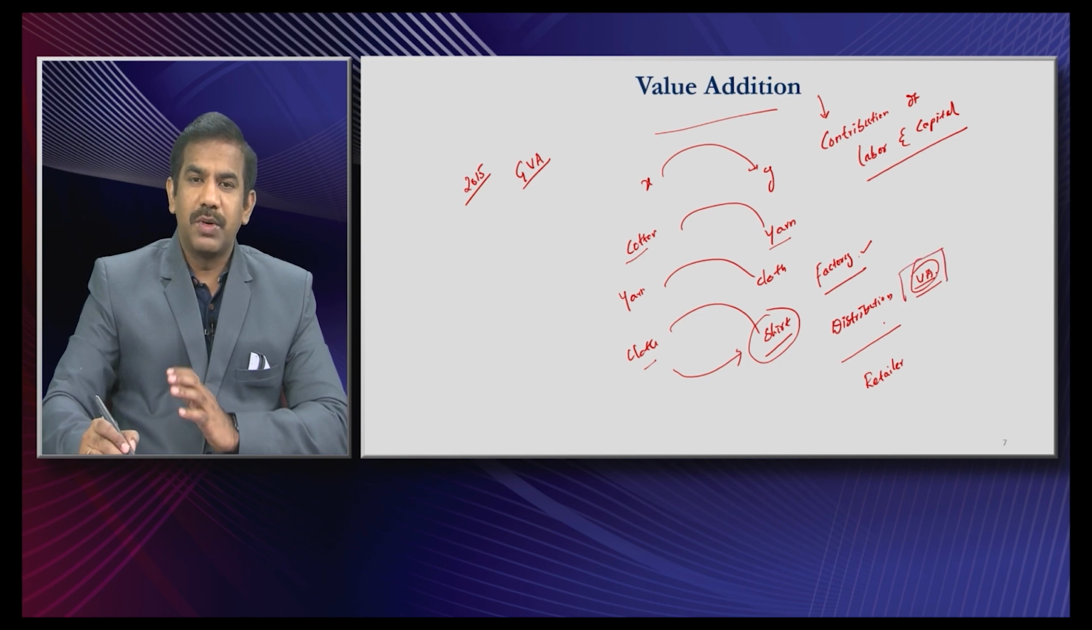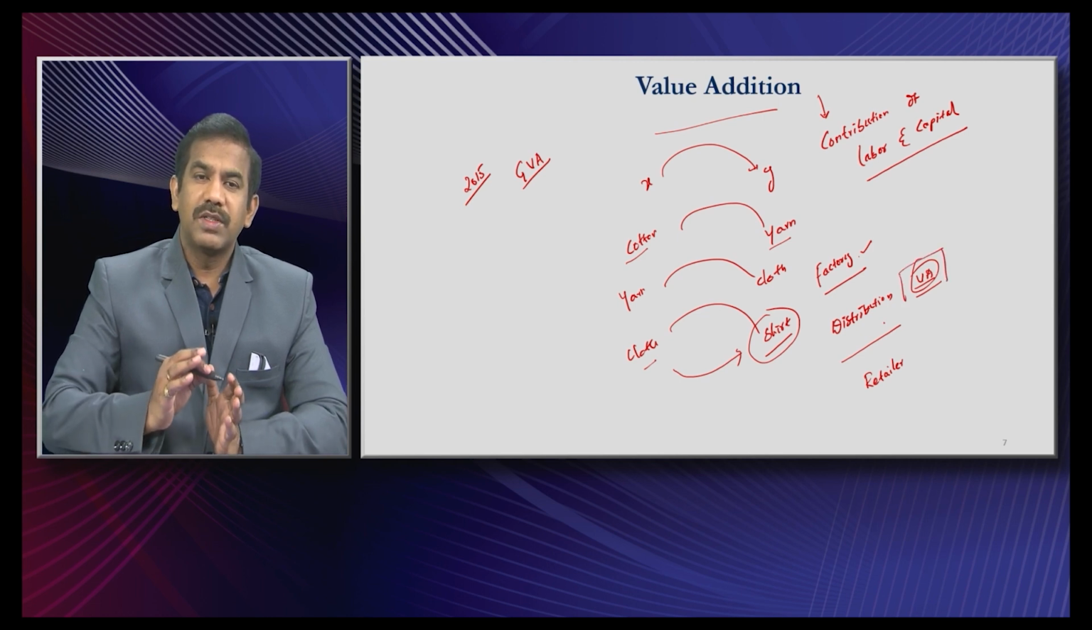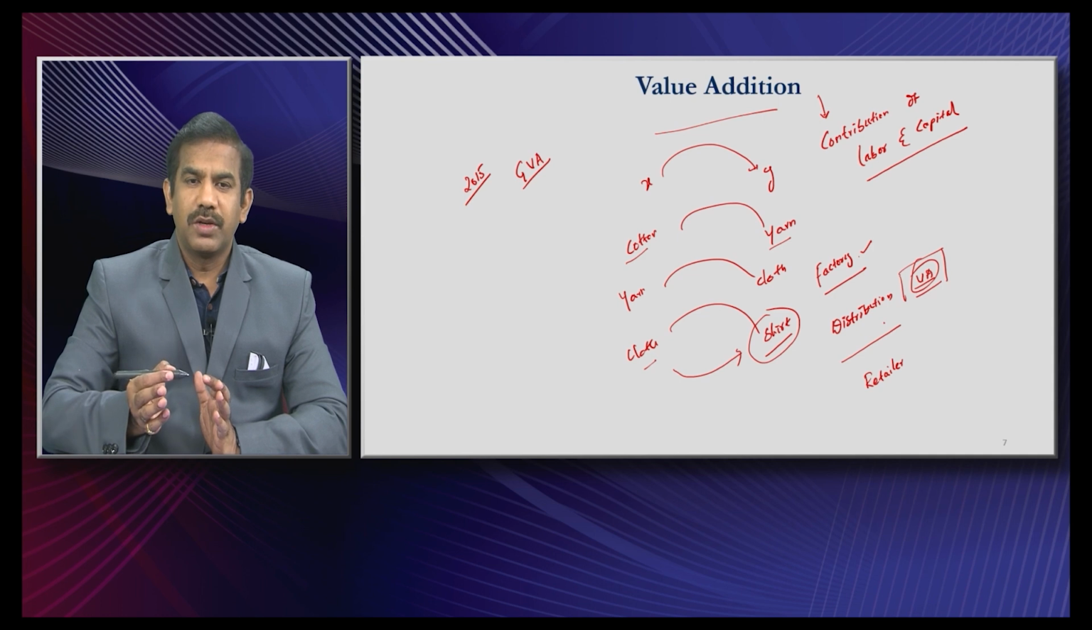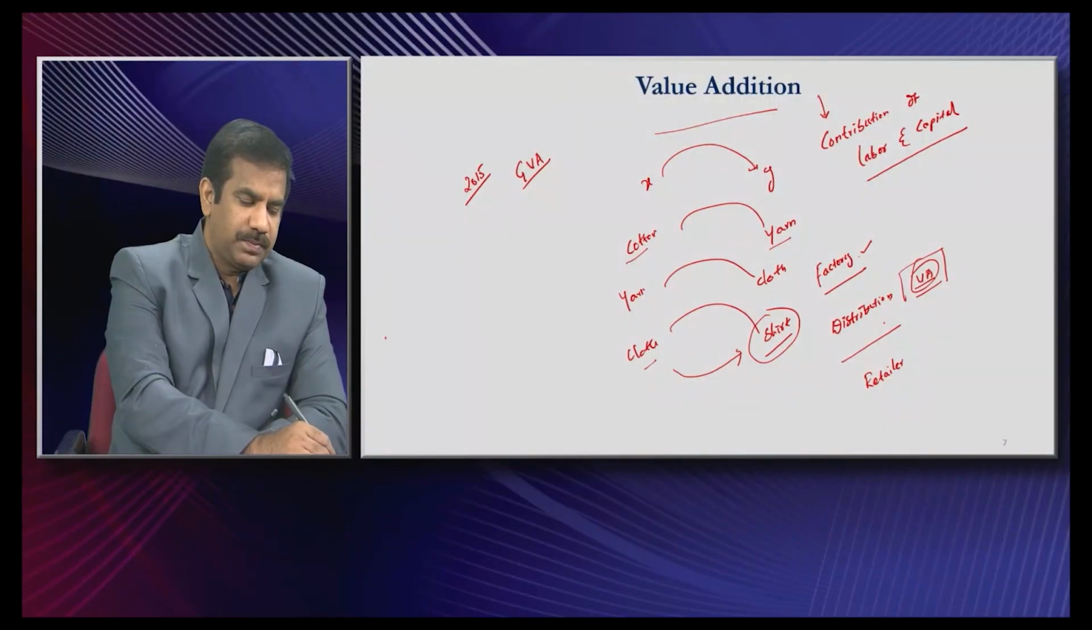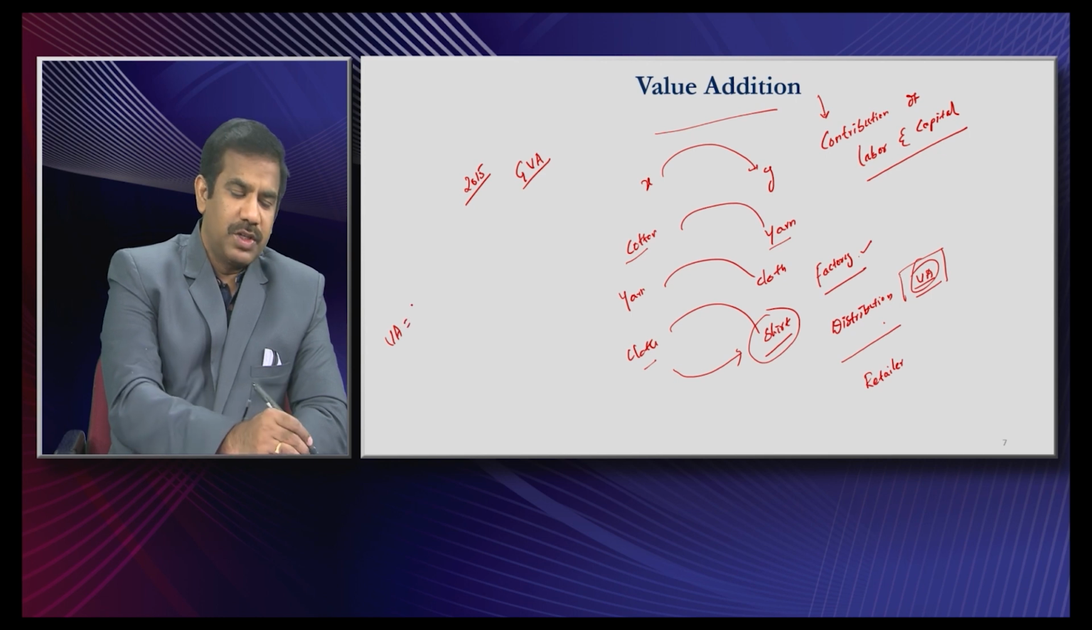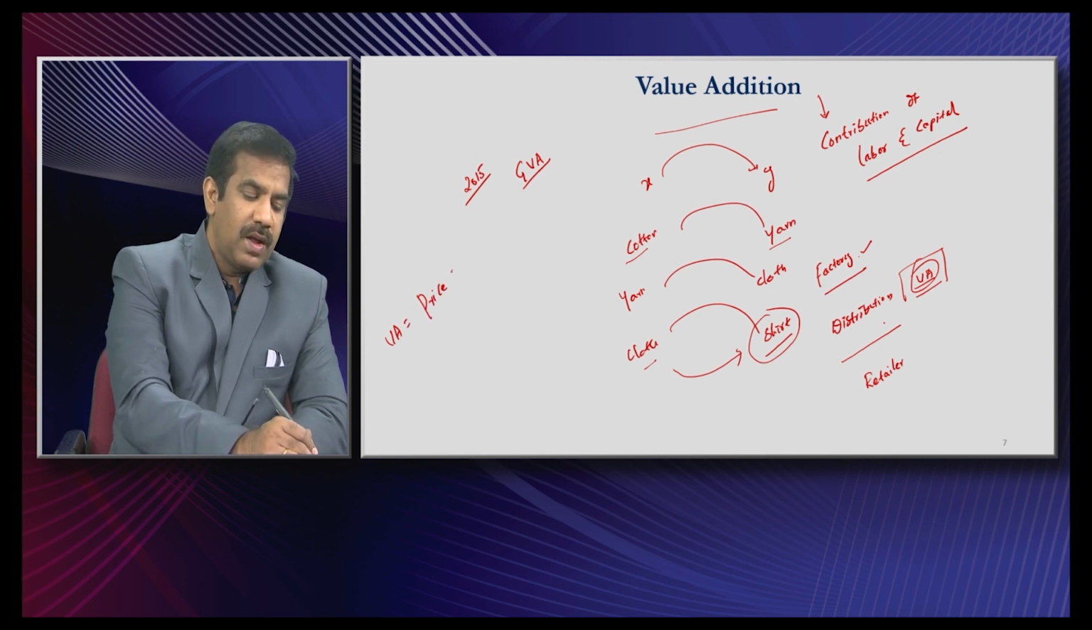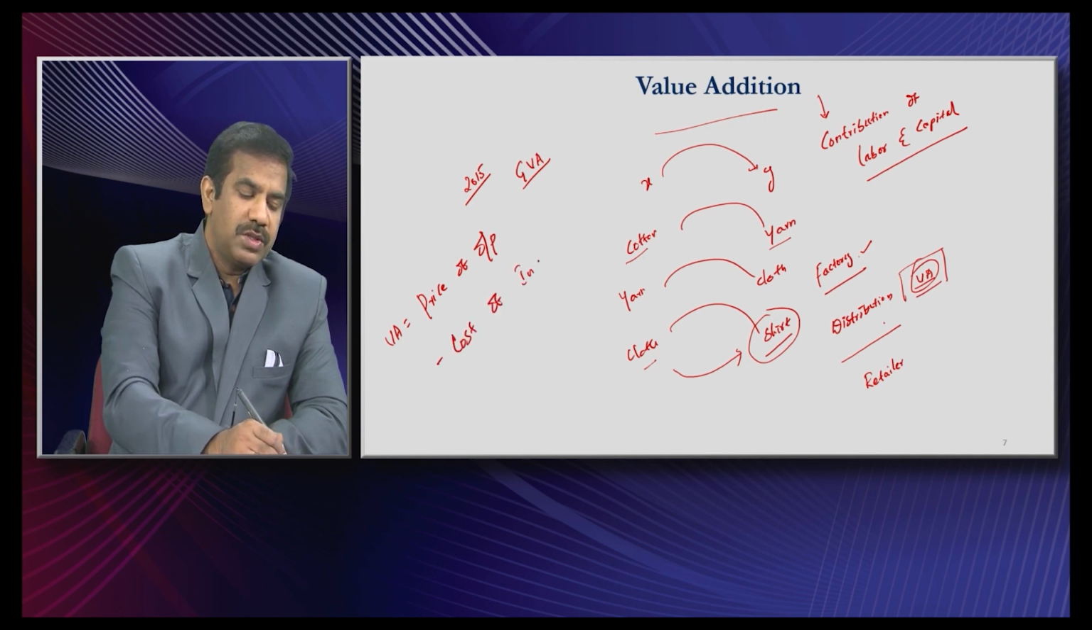So do not be under the impression that value addition means a product or a service has to transform into a different product. No, any contribution of labor and capital during any particular stage a product undergoes would be called value addition. So how would you measure value addition? The formula for computing value addition is the price of output minus the cost of intermediate consumption, or you could simply call it the cost of raw materials or inputs. That is what we call value addition.